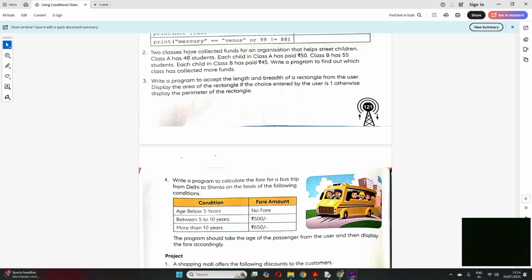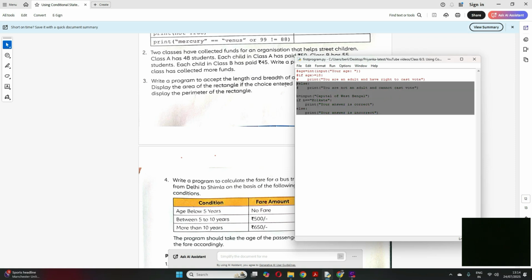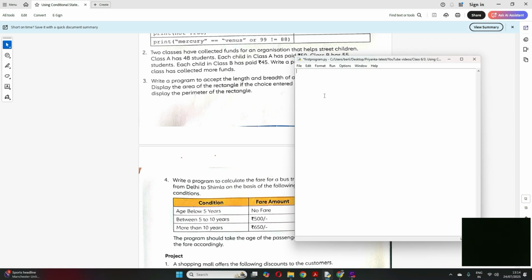So very simple, you don't have to input anything here, everything is given. Your program will be, I'll just delete it. Let me take students underscore A equal to 48, which is already given, right?